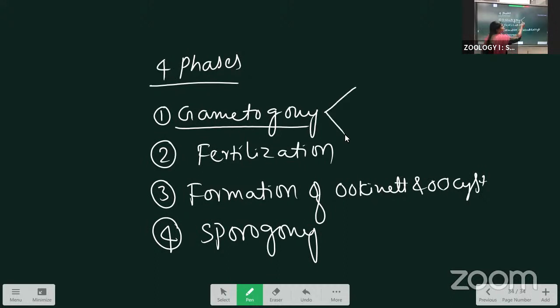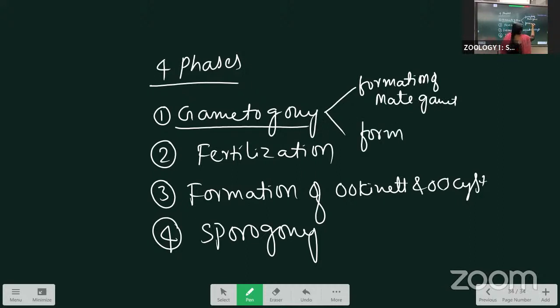They are the formation of male gametes and the formation of female gametes.